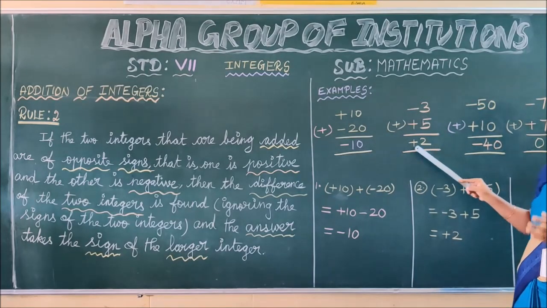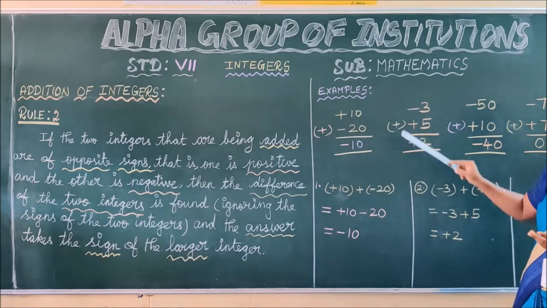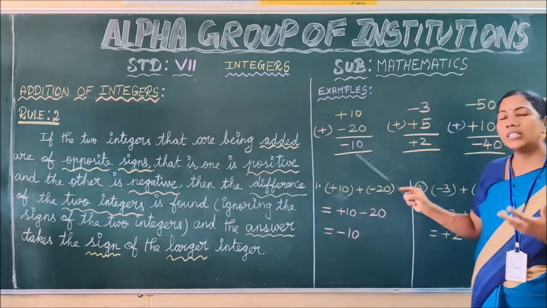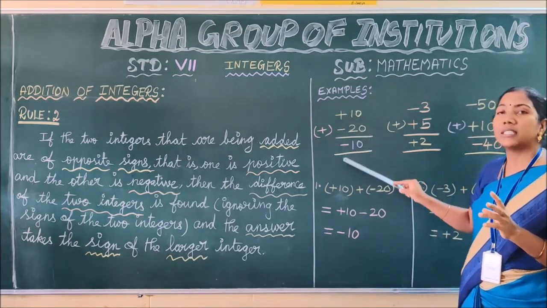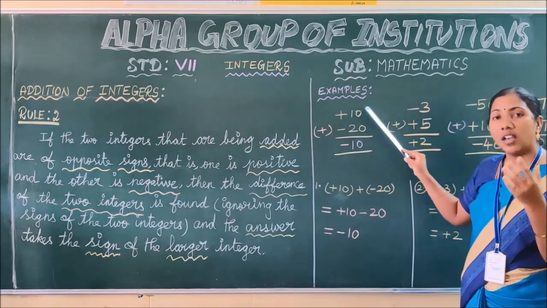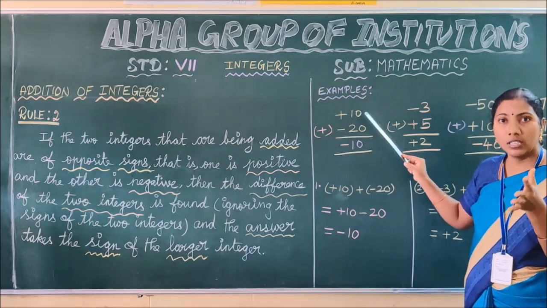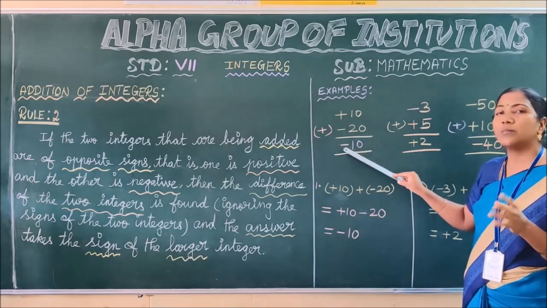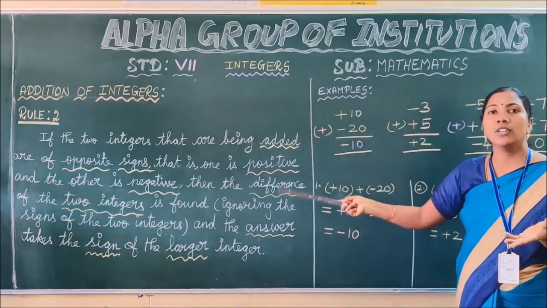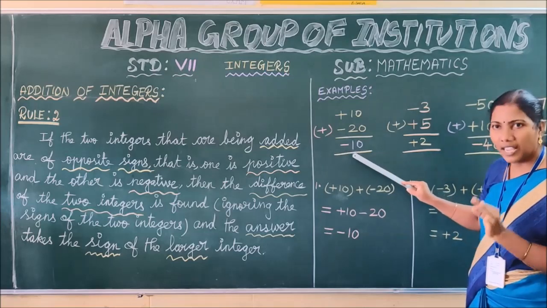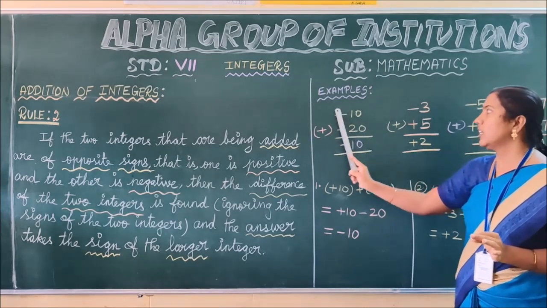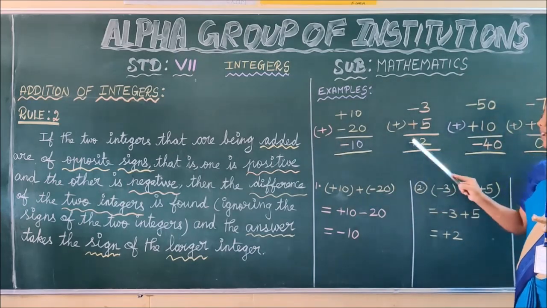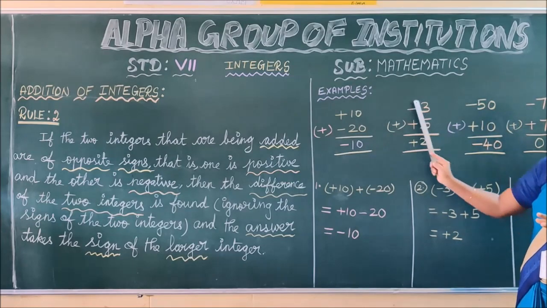While writing the symbol, I tell you to ignore the symbol because a positive number is always greater than a negative number. If I say you have to put the larger number's sign, mistakenly you will put the plus sign. Here, literally speaking, plus 10 is the larger number and minus 20 is the smaller number. But we are writing the symbol of this smaller number, the minus sign. That is the rule of addition of integers. While writing the sign of the answer, you have to find the larger integer by ignoring their symbol. Is it clear, children? That is how we are finding this symbol.